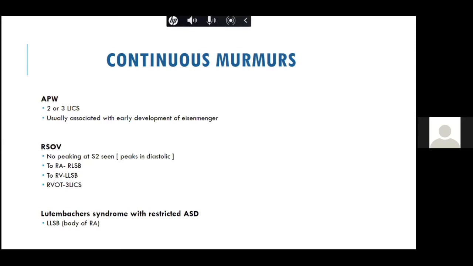Now we can also have a continuous murmur in a patient with Lutembacher syndrome. Lutembacher syndrome is mitral stenosis plus atrial septal defect. So in a patient with mitral stenosis, if you have a restrictive atrial septal defect, you can get a continuous murmur around the atrial septal defect. It is around the lower left sternal border, that is, the body of the right atrium.